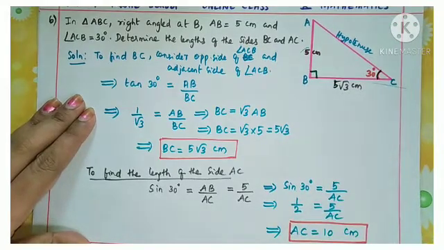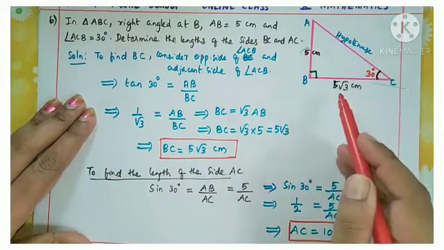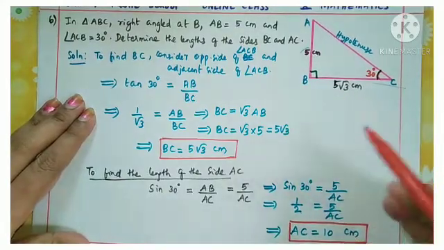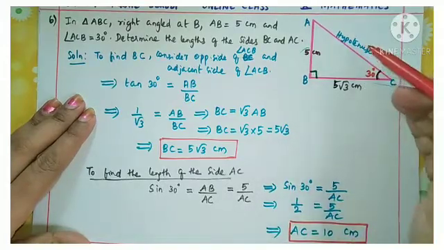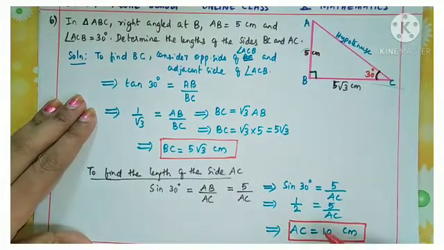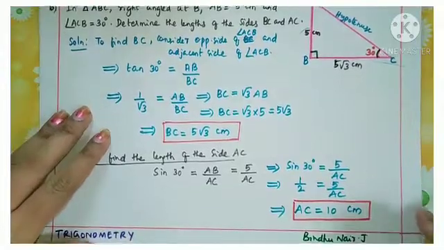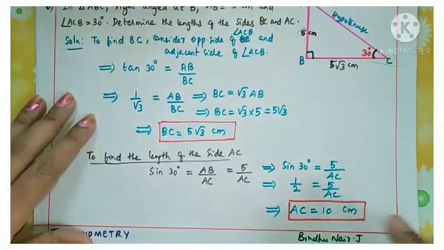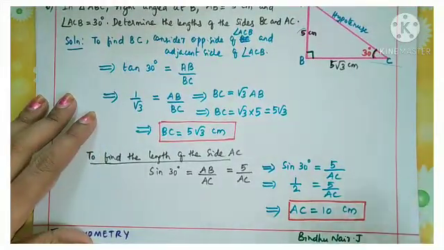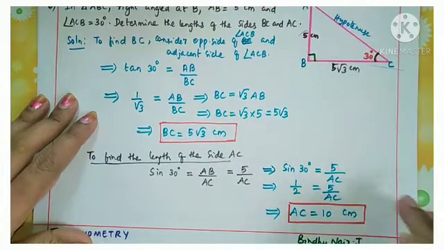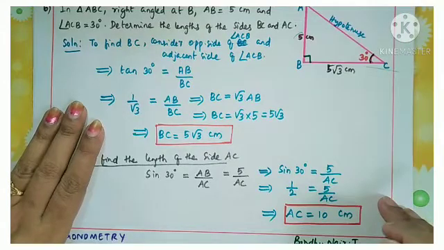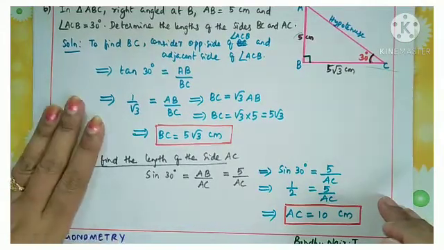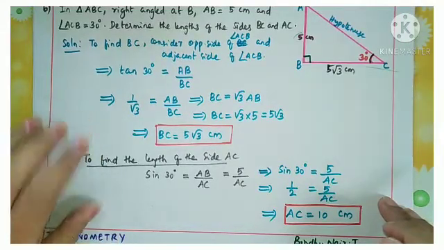Understood? If you apply Pythagoras theorem also, you will get this answer. Or you find cos of 30 degrees, adjacent side by hypotenuse, that will also give AC equal to 10 centimeters. So you can apply any method for finding this second answer. Understood? So all of you complete all the notes properly and do the homework also and make the topic very thorough. Okay?